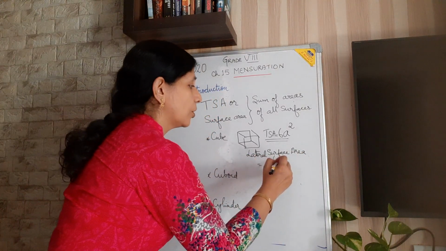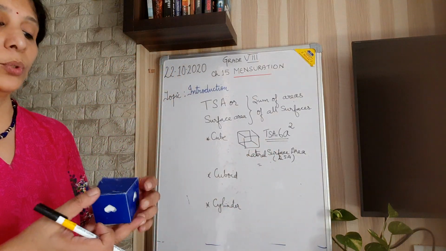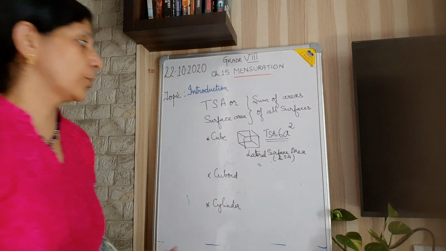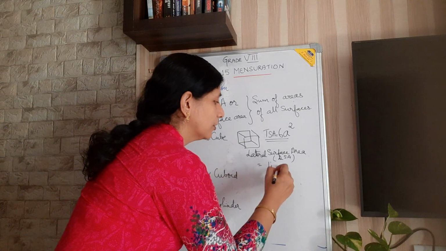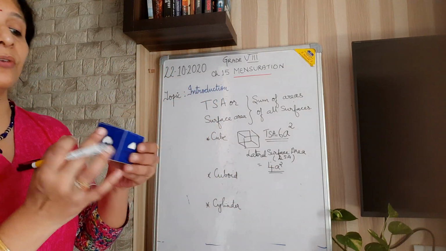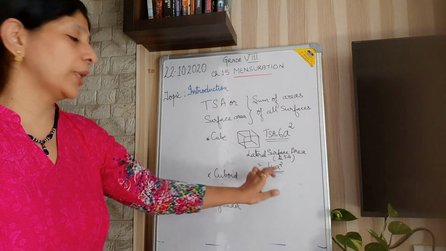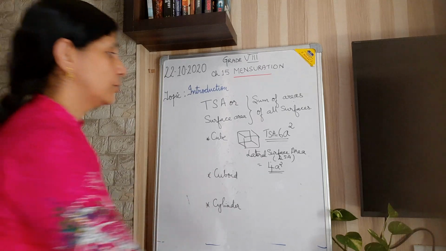So how many a squares do I have to remove? The top and bottom, so 2a square I have to remove. So what is left? 4a square. So the lateral surface area, or the area of the 4 walls, is 4a square. So I hope you understood about the cube.